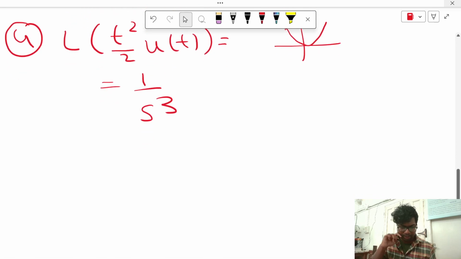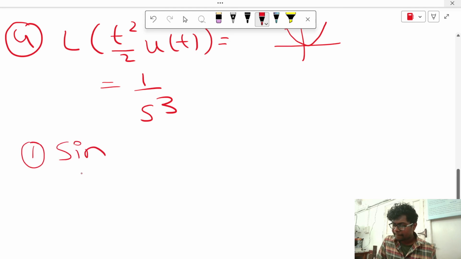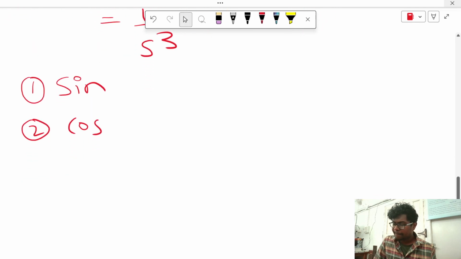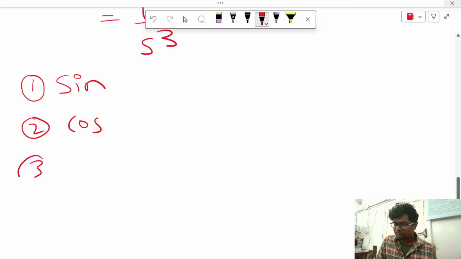Now coming to some more formulas. Sinusoidal signal is always related to sine and cos, and exponential.